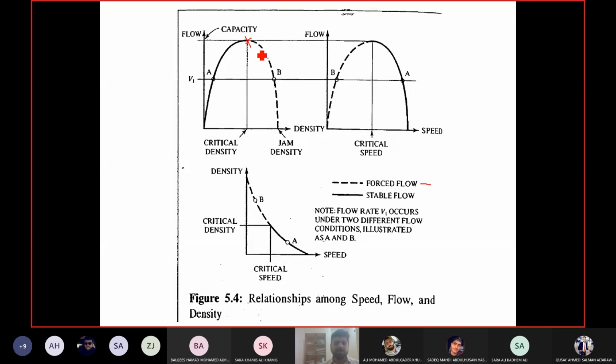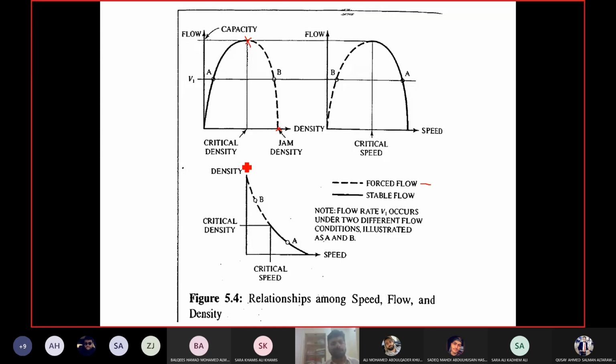So the flow keeps decreasing until you reach the point when the density is maximum. At maximum density it is jam-packed, bumper to bumper, as we say. Nobody moves, because the density is so high that there is no space for anybody to move. This maximum value of density is known as jam density. The density at capacity is known as critical density, and the maximum density at which you have zero flow is jam density.